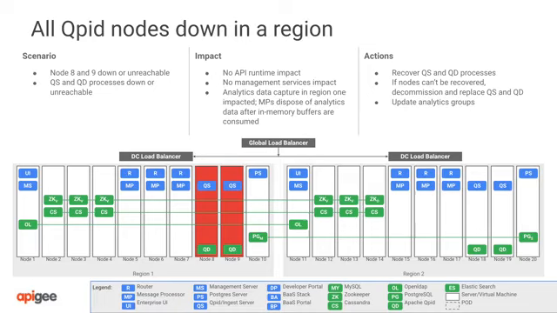Since API traffic is not impacted, a failover to Region 2 is optional, but may be a good idea if you expect an extended outage and need to see analytics data. Recovery is identical to a single offline Cupid node. Bring the nodes back online, recover from backups, or reinstall.